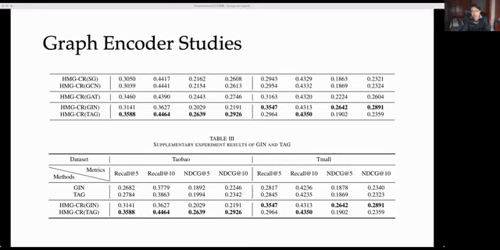Extensive experiments are conducted on both datasets with various graph encoders. The results are shown in the table. According to the results, the proposed HMGCR with any graph encoders outperforms all baselines. Specifically, HMGCR with SGC or GCN slightly outperforms baselines since conventional message passing-based GNNs are insufficient to capture complex user behavior features from the constructed hypermeta graphs.